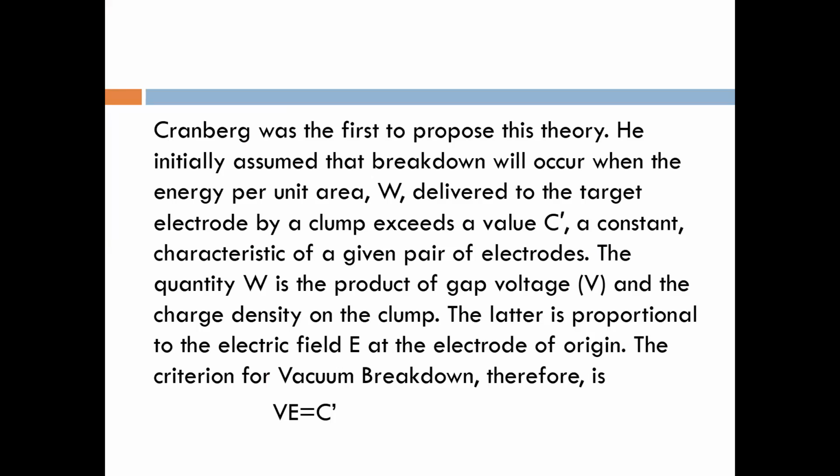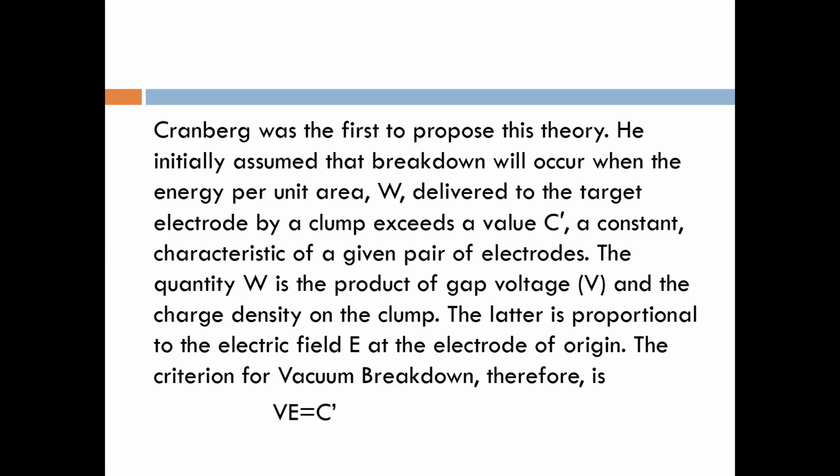When W is greater than C dash, and only then, the clump mechanism occurs in the case of vacuum.